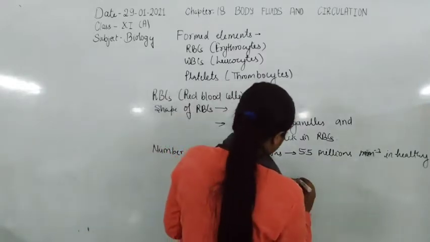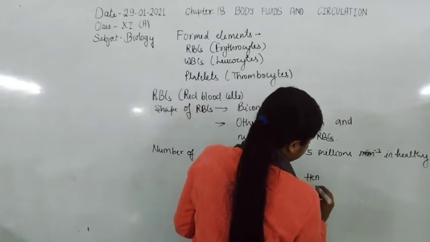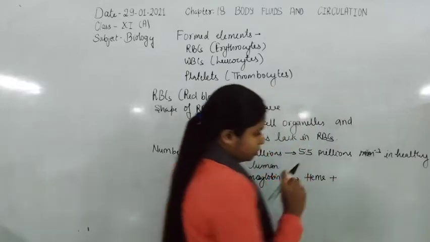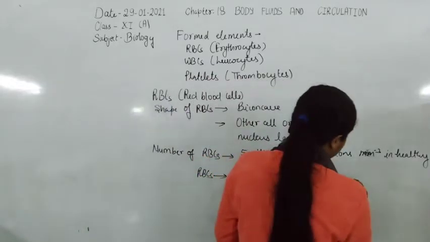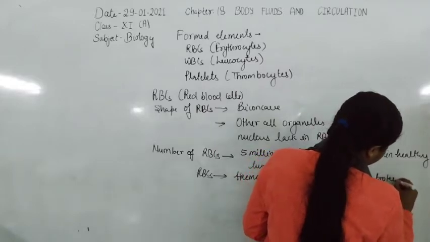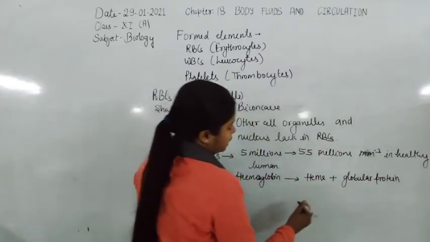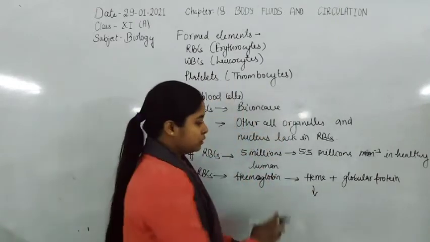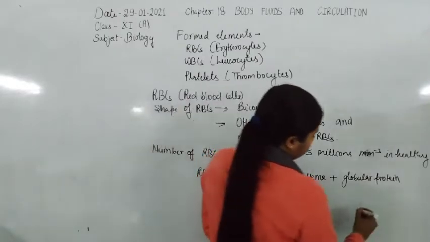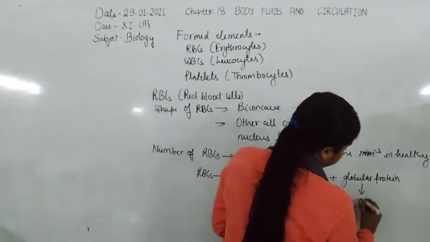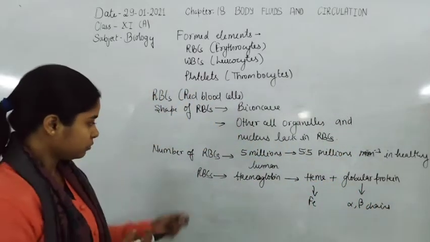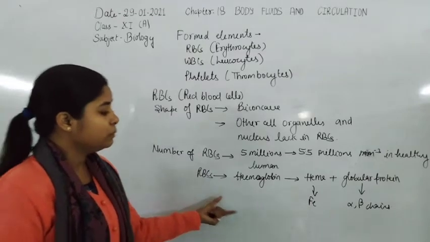Mainly they are formed by heme plus the globular protein, which is a polypeptide. The heme part of hemoglobin contains iron, and the globular protein contains alpha and beta chains. Alpha and beta chains are mainly present in the hemoglobin molecule.